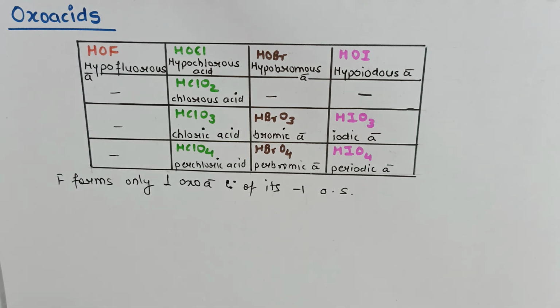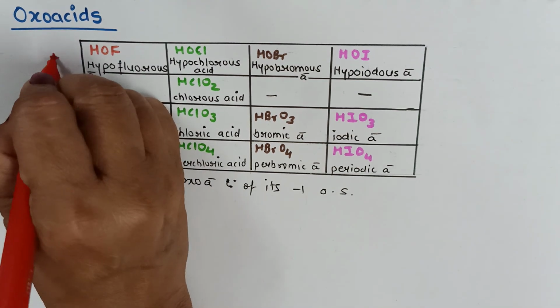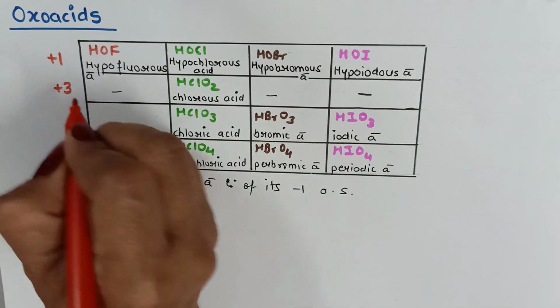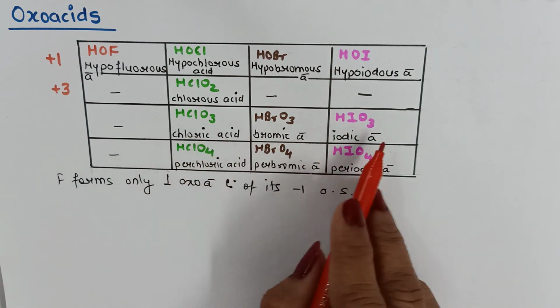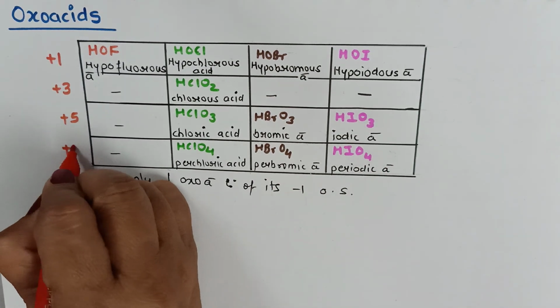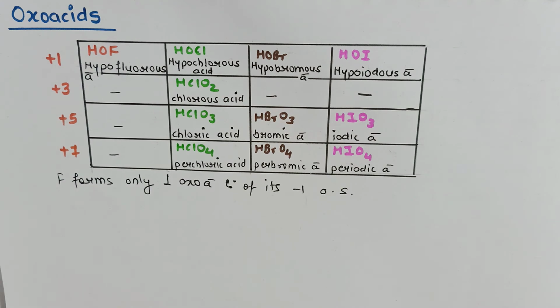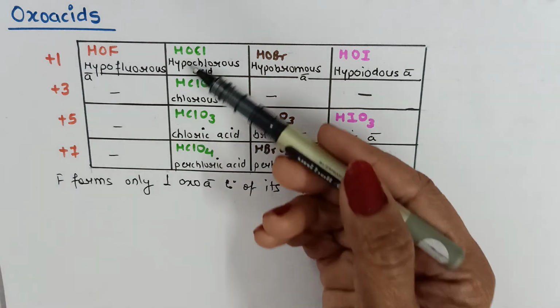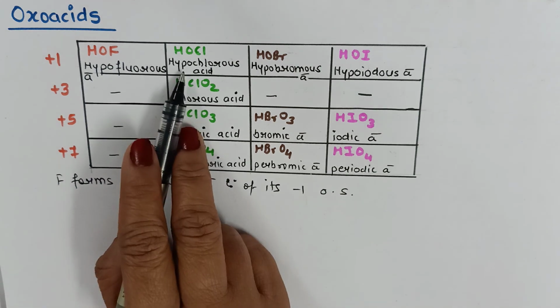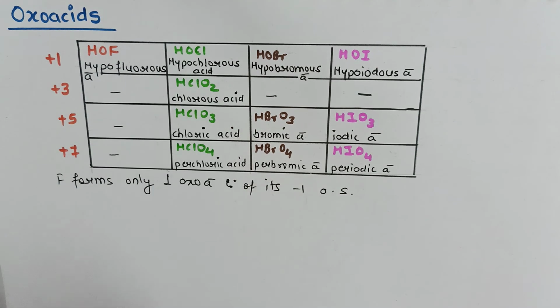In the first case, hypohalous acid, all the halogens show +1 oxidation state. In halous acid, all the halogens show +3 oxidation state. In halic acid, +5, and in perhalic acids, +7 oxidation state will be exhibited by the corresponding oxoacids. So chlorine forms all 4 types of oxoacid, and therefore we will be studying the structures of oxoacids of chlorine only. So the first one, hypochlorous acid, HOCl.